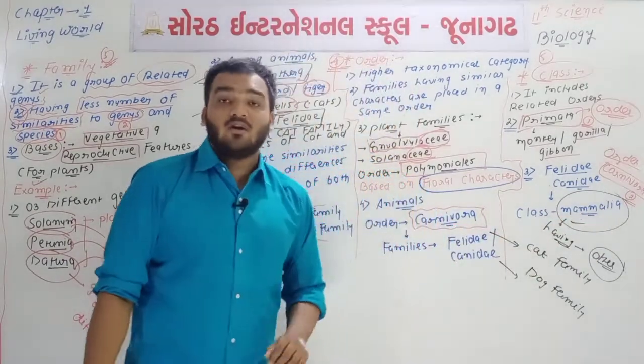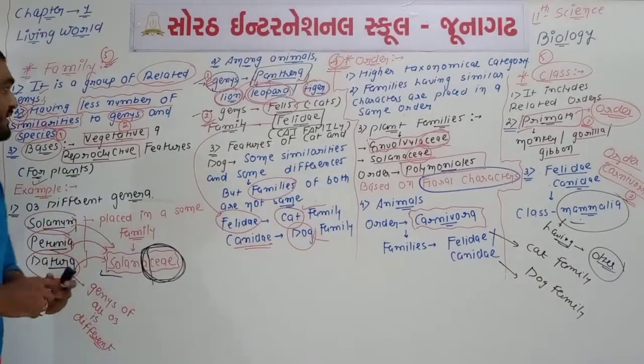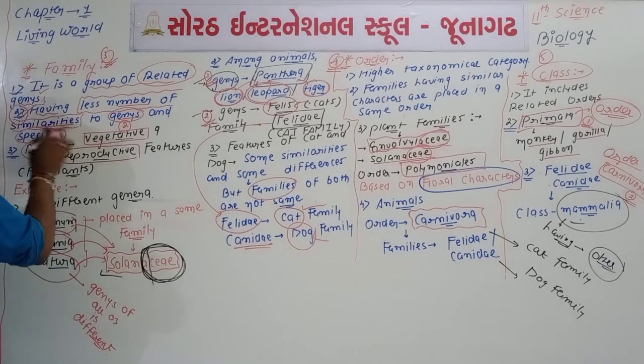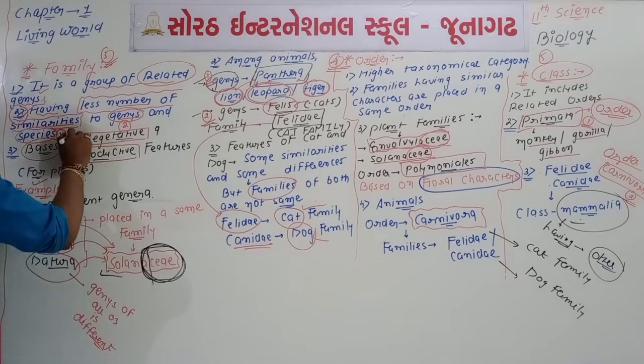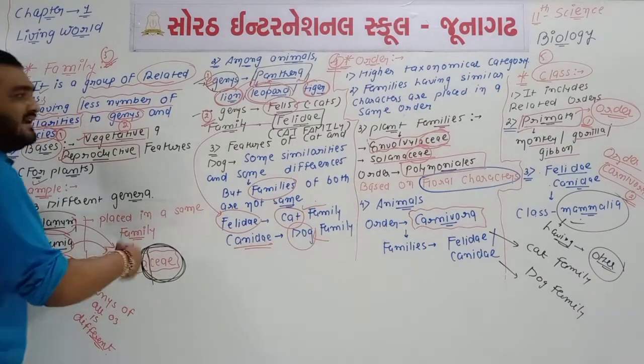Okay, again we are going to revise the whole question at a glance. Only names are important. See here, family has fewer similarities compared to genus and species, and two different types of features like vegetative and reproductive features. Now see, Solanum, Petunia, Datura, family Solanaceae.